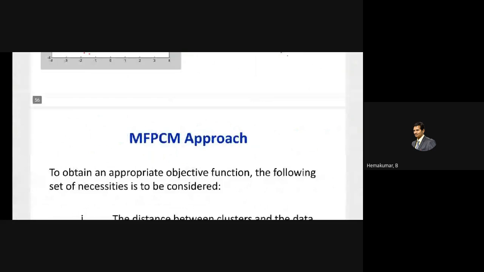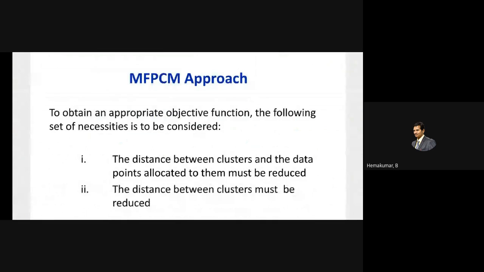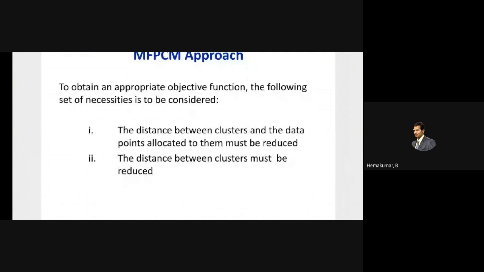So this is my MFPCM approach, the modified fuzzy possibilistic clustering approach. To obtain an appropriate objective function, the following necessities are to be considered: the distance between clusters and the data points allocated to them must be reduced. That is the foremost objective, which was neglected in the earlier clustering techniques.